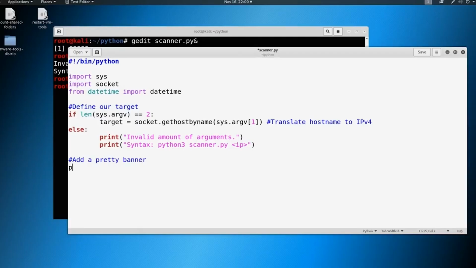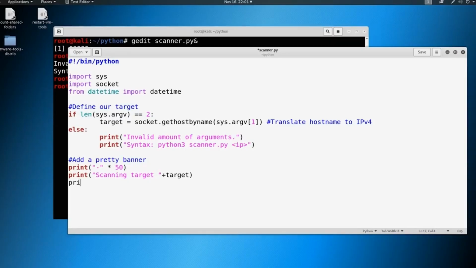And I'm just gonna do something like this. I'm gonna say print, and we're gonna do dashes. We'll just do 50 dashes. And then I'm gonna copy this just so it'll be easier. Let's go ahead and print a couple things. We'll say print "scanning target", then add a space, and we'll just do plus target.